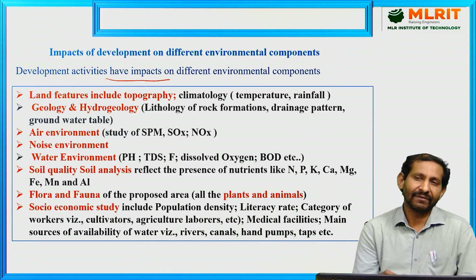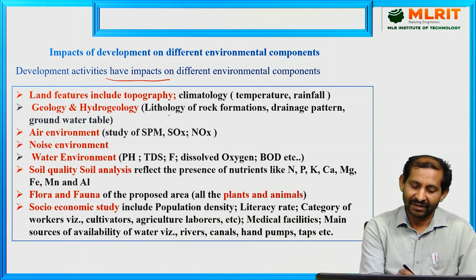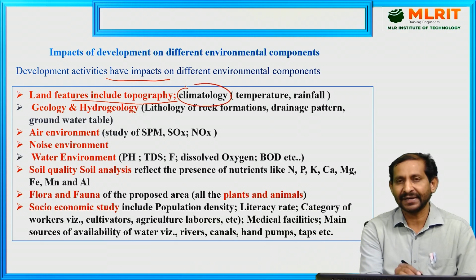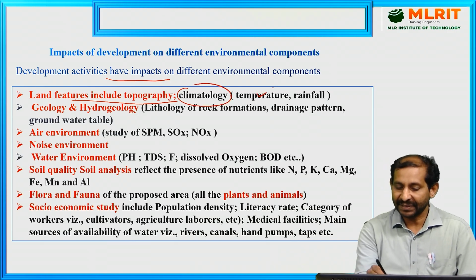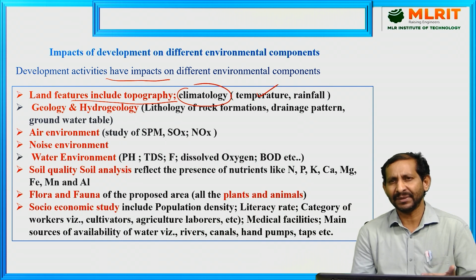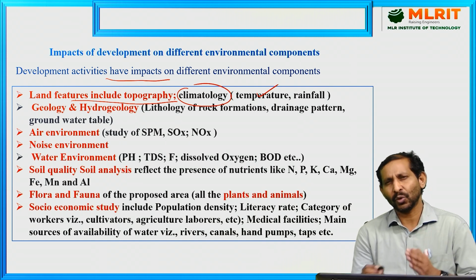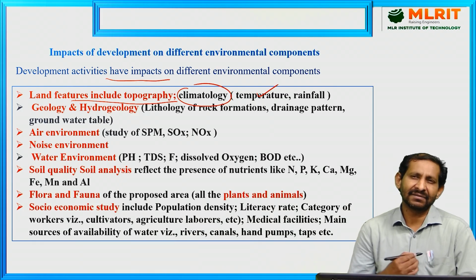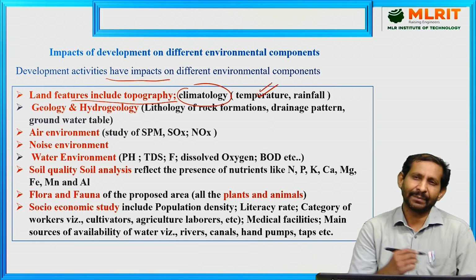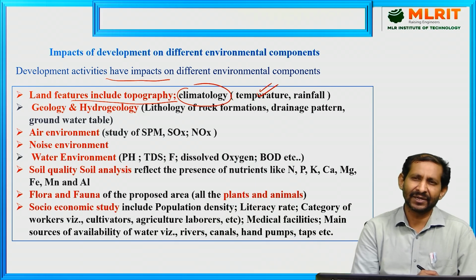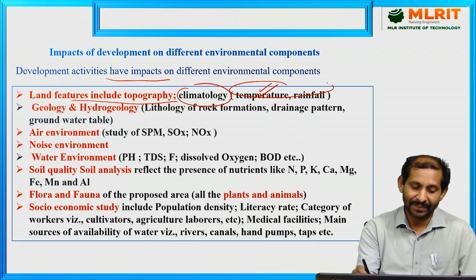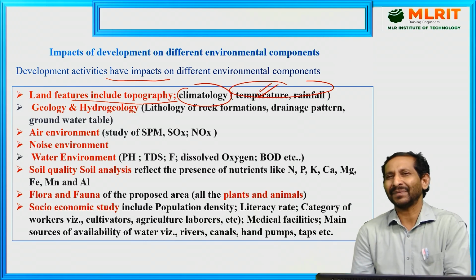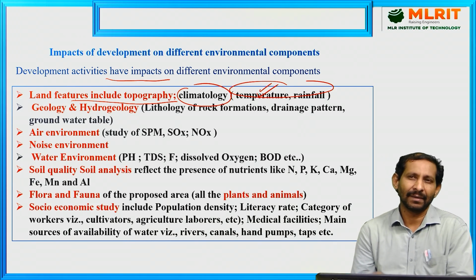First, the land features include topography and climatology-related data, which you must collect: temperature, humidity, how much rainfall there will be, whether rain comes throughout the year or only seasonally, and whether floods come. High or low temperature, humidity, and other topography-related parameters must be collected when you plan the developmental activity in a particular place.